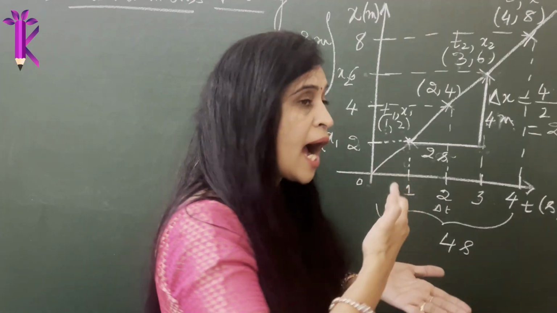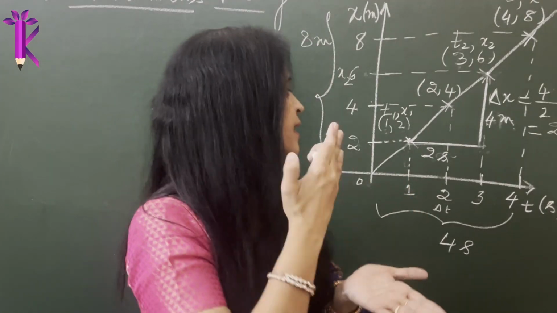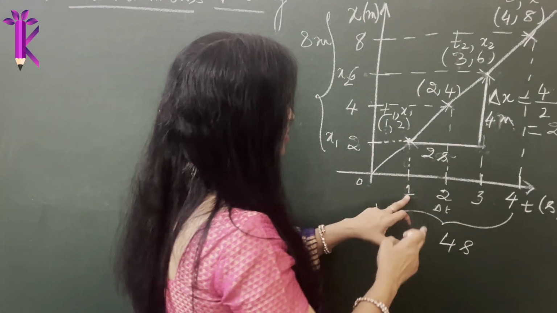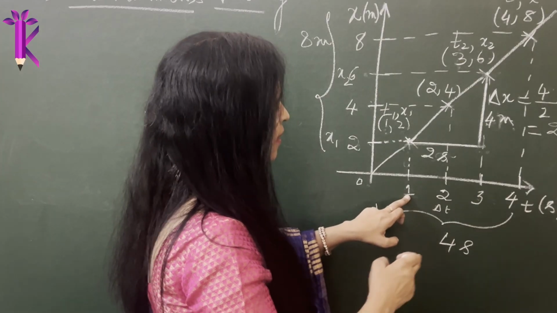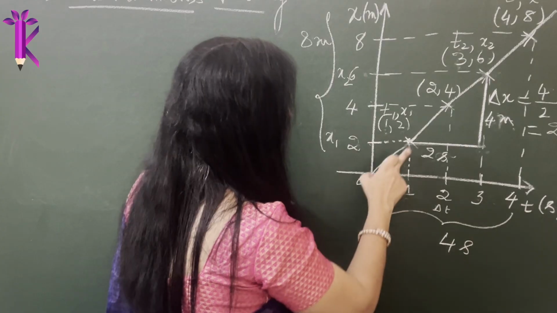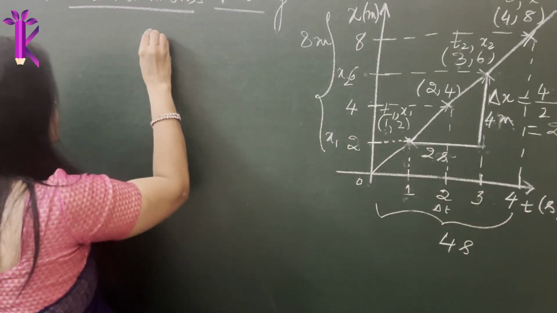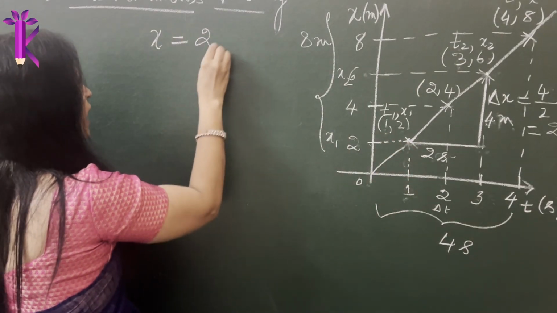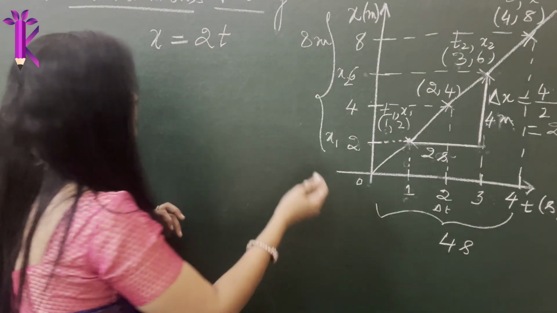But if I want to calculate at a particular instant, let's say I want to know the instantaneous velocity of this point object at 1 second, since I have this equation x is equal to 2 times t, it becomes mathematically easy.